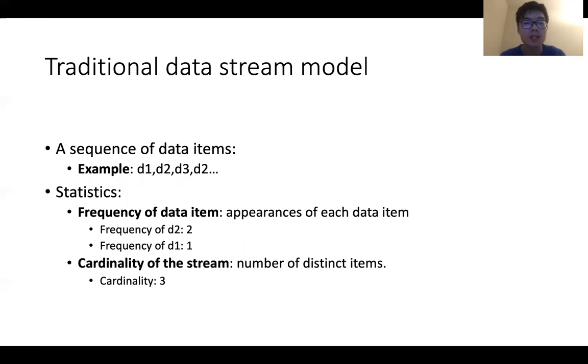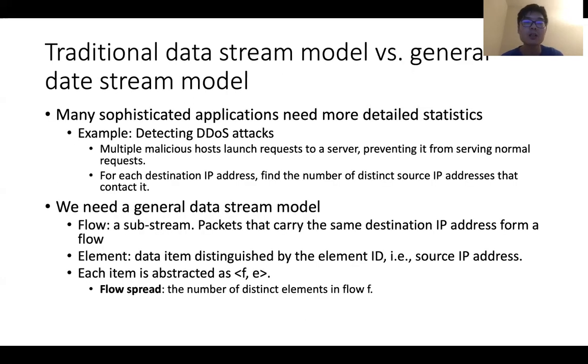And the cardinality of the stream is another statistic. It is defined as the number of distinct items. In the example data stream, the cardinality is 3 because there are totally 3 distinct items. The traditional data stream model cannot provide detailed statistics in many sophisticated applications.